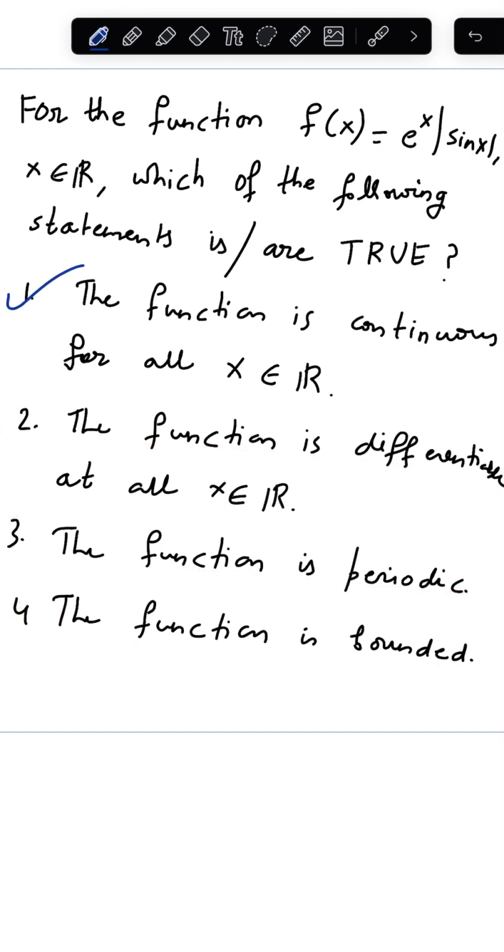The first option is true because e to the power x and mod of sine x both are continuous, and we know that the product of two continuous functions is continuous. Therefore, f is continuous, so the first option is correct.